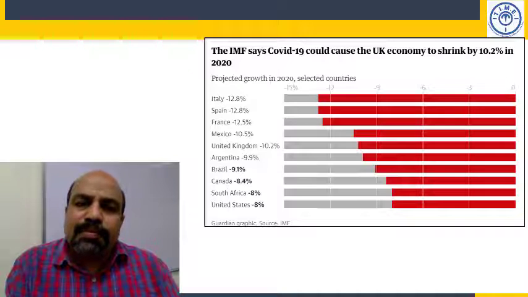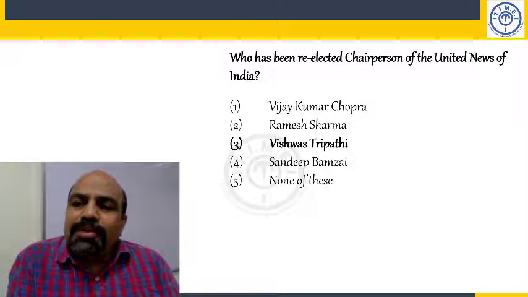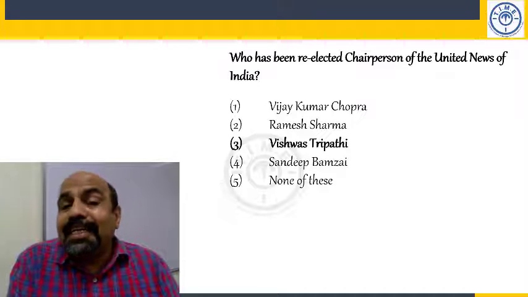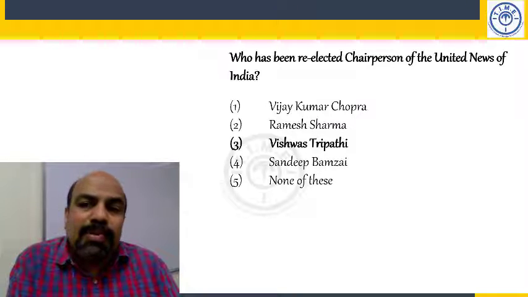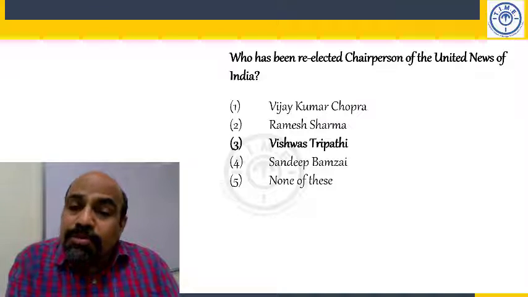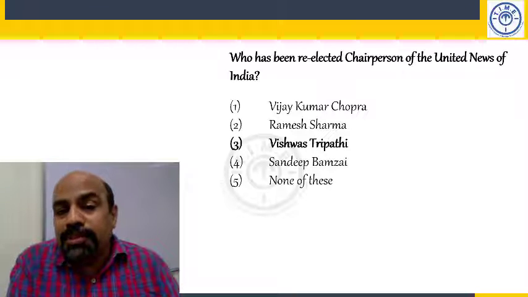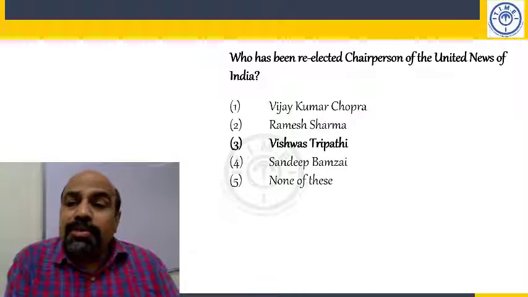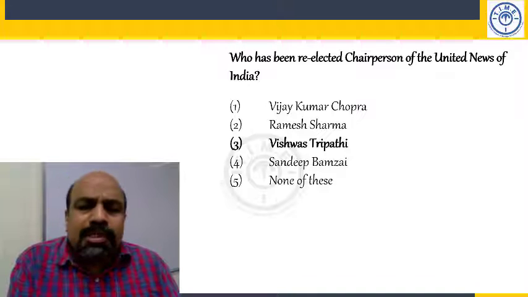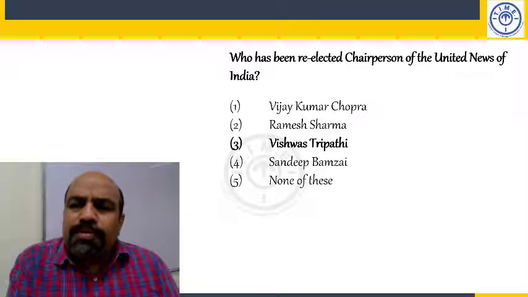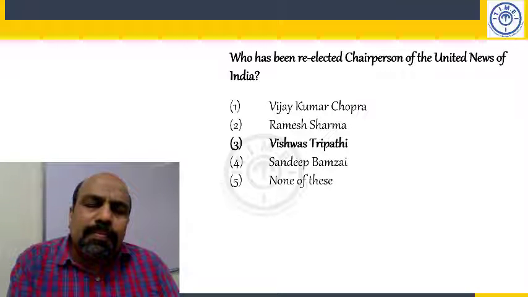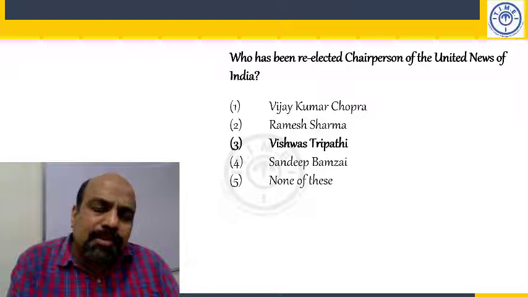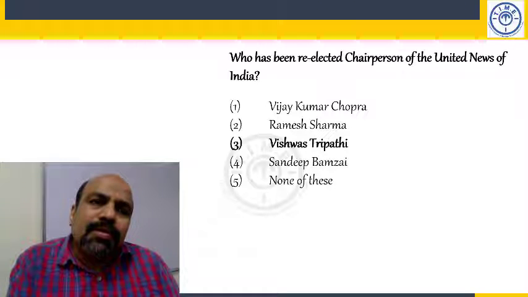Here's the next one, my friends. Who has been re-elected chairperson of the United News of India? This is India's second largest news agency. After PTI, United News of India is India's second largest news agency. Its chairperson is Vishwas Tripathi. And when was UNI started, you could write 1-2 points about this organization. United News of India, established 1961. India's second largest news agency.